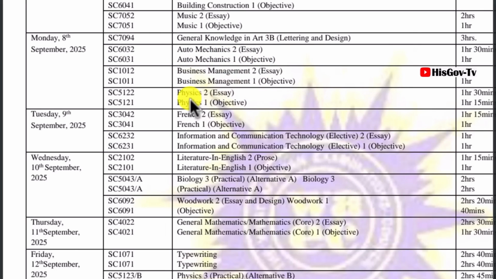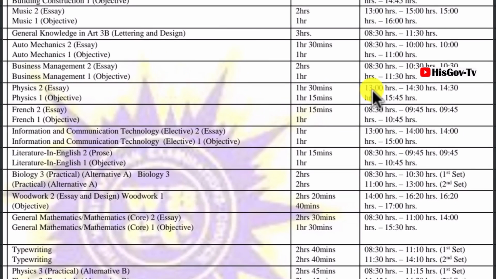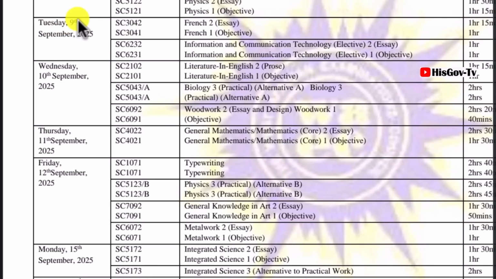General knowledge in art, auto mechanics, essay and objectives, business management, essay and objectives, physics, essay and objectives will be written on the 8th of September. And the time we have auto mechanics will be written, auto mechanics is in the morning, the general knowledge is also in the morning or at 8:30, but the physics A and B is in the afternoon.